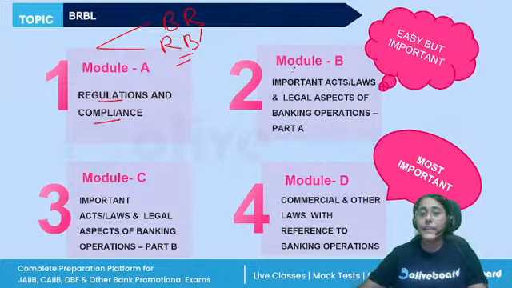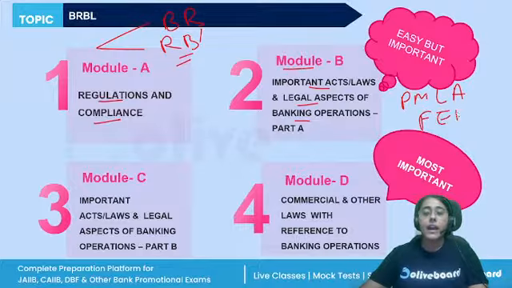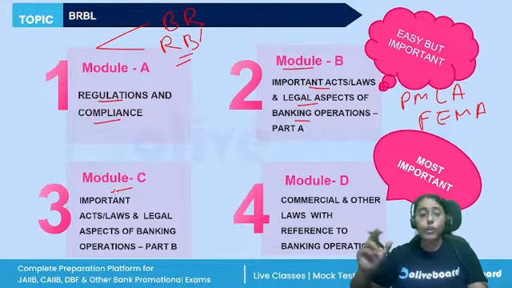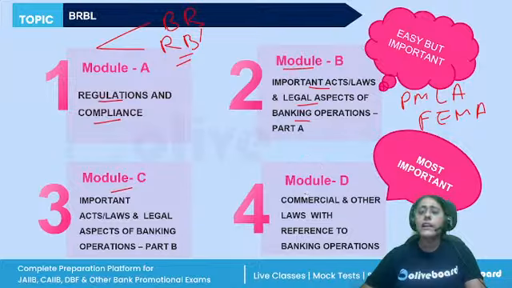Then we have module B, the important acts and laws related to banking operations. So the Prevention of Money Laundering Act, FEMA Act, the Payment and Settlement Systems Act, Negotiable Instruments Act, these are there. Module C is extremely important. Acts like the SARFAESI Act, IBC, the RDB, the Integrated Ombudsman Scheme, all of these are in Module C. And Module D is the Commercial Acts. That is the Companies Act, Limited Liability Partnership Act. We'll be studying the meaning of partnership, the various types of contracts, the contract of sale.